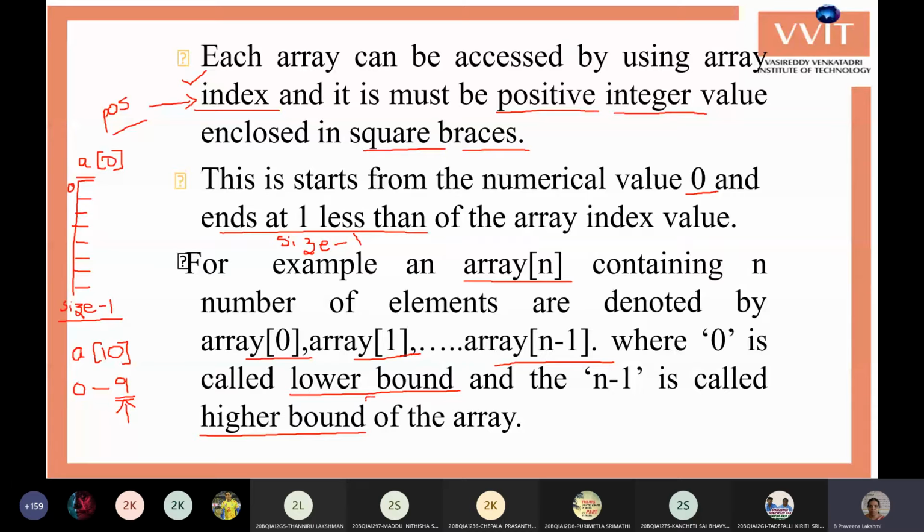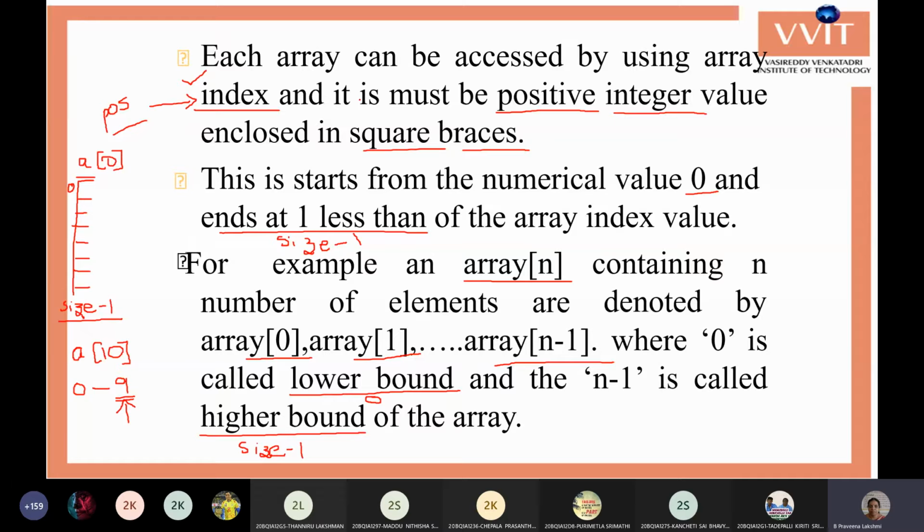The lower bound of an array is always 0. The upper bound of an array is always size minus 1. So lower bound is 0, upper bound is size minus 1. Within this we have learned three points.